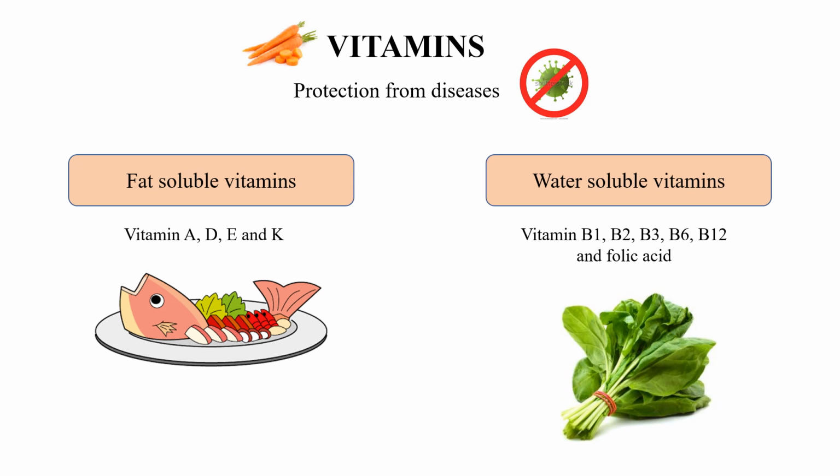Even this coronavirus is made up of protein, they are telling, no? The vitamins fight disease. It is a disease fighting one, so they are called protective food. Now we are going to see two types of vitamins, fat soluble and water soluble.